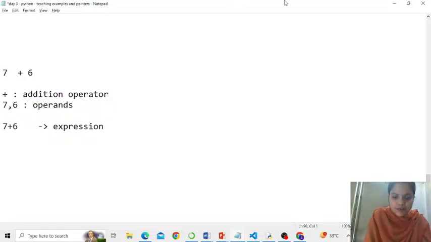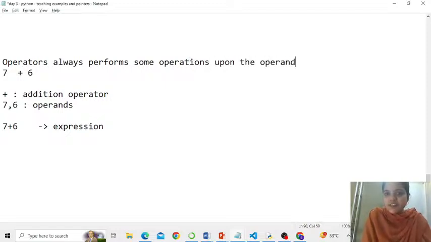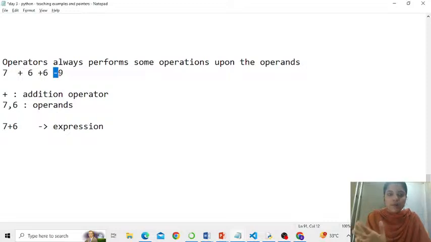Let me put this point here. Operators always perform some operations upon the operands. There can be 2 operands, 3 operands, or 4 operands, like this. If you could see 7, 6, 6 and 9, these are the 4 operands here, and 2 different operators that I'm using, plus and minus. That is how we define an operator: something that performs operations upon the operands.